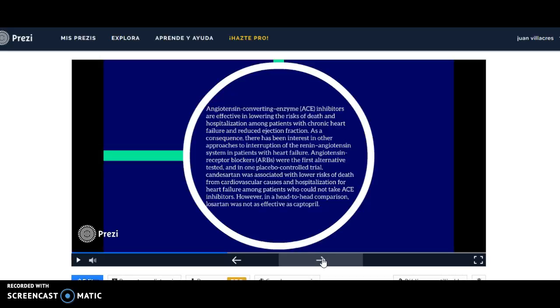In a placebo-controlled trial, candesartan was associated with lower risk of death from cardiovascular causes and hospitalization for heart failure among patients who could not take ACE inhibitors. However, in a head-to-head comparison, losartan was not as effective as captopril.